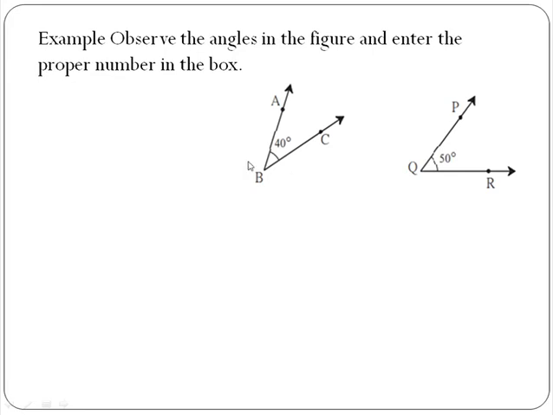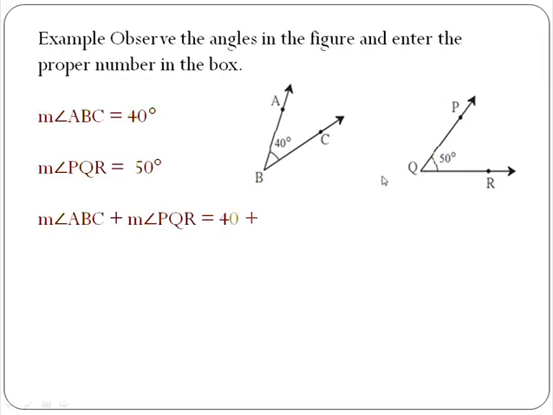Now, another example is given on next page, page number 26. Observe the angles in the figure and enter the proper number in the box. Here, two diagrams are given on that page. Here, the measures are also written along with that. Measure of angle ABC is 40 degrees, whereas measure of angle PQR is 50 degrees. Now you have to complete the boxes.